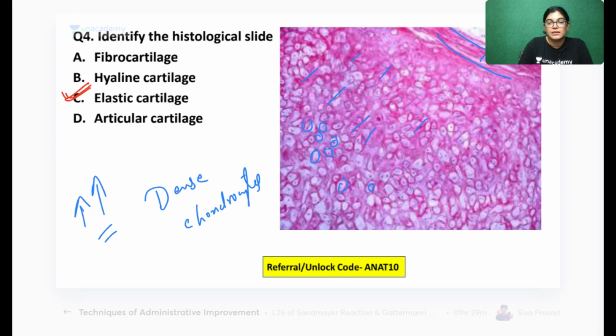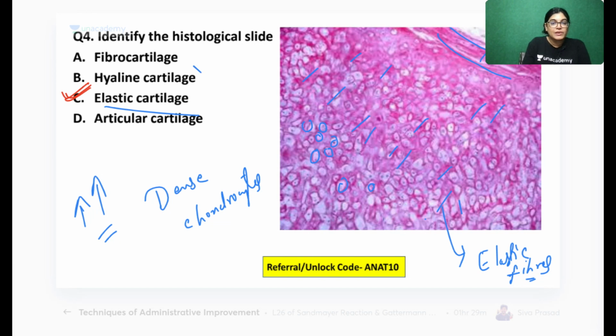Pinkish, highly means taking a good stain, and these are elastic fibers. So a slide which is having elastic fibers, which is having perichondrium, which is having dense aggregation of chondrocytes. All these features are telling us that this is the slide of elastic cartilage.